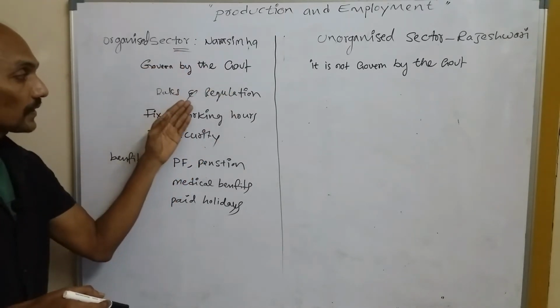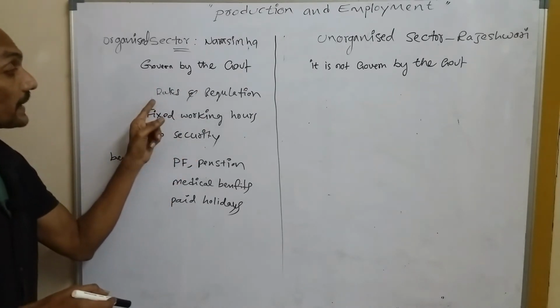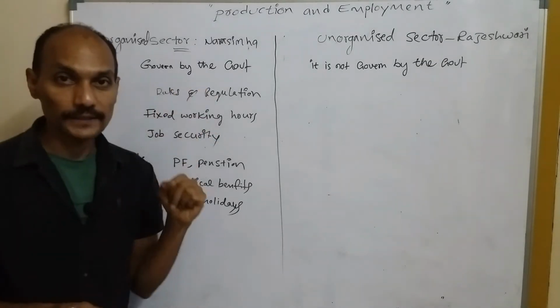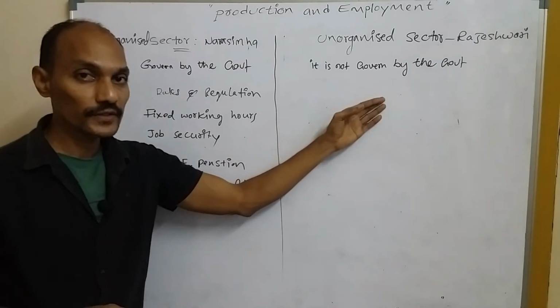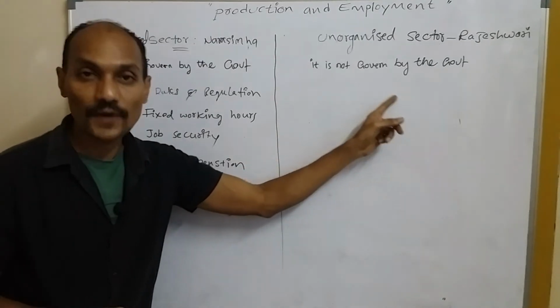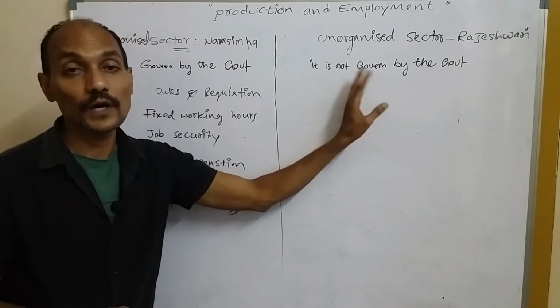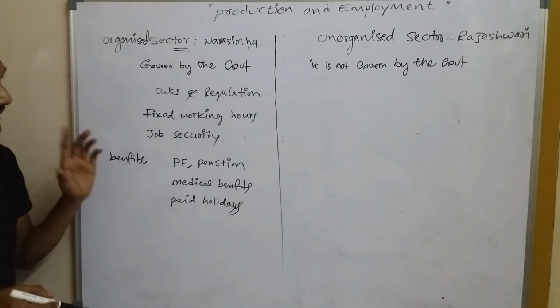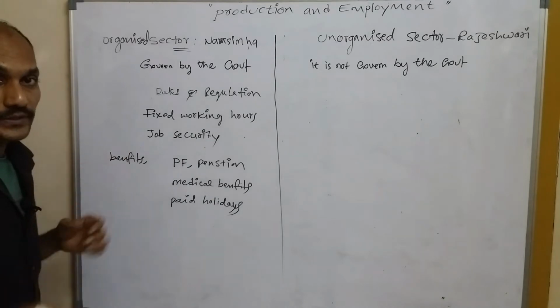In the organized sector we can see a set of rules and regulations, and these rules and regulations are followed very strictly. In the unorganized sector we can also see some rules and regulations, but they are not followed. So here we can see in the organized sector the fixed working hours.